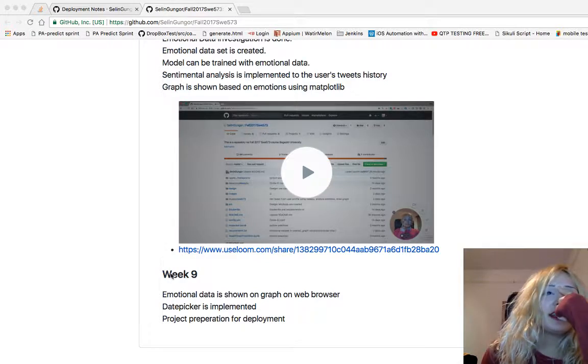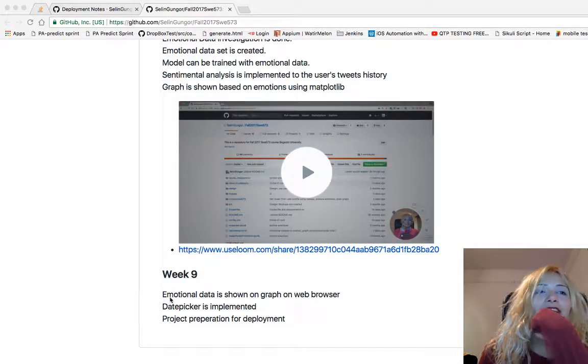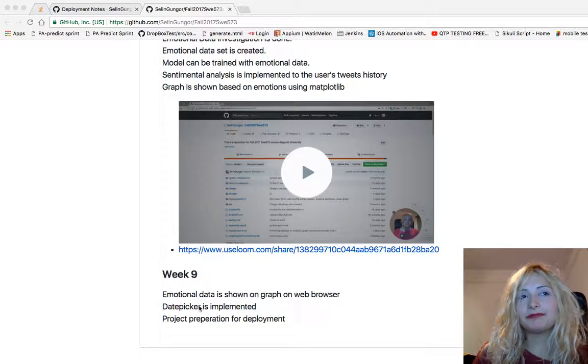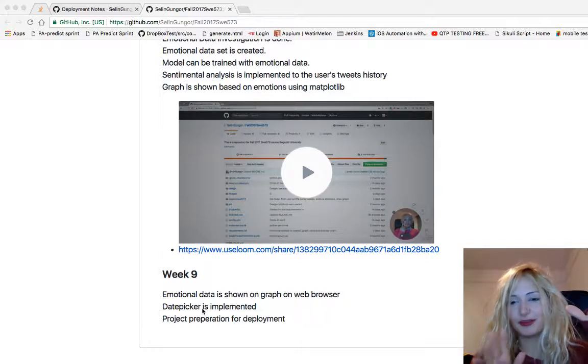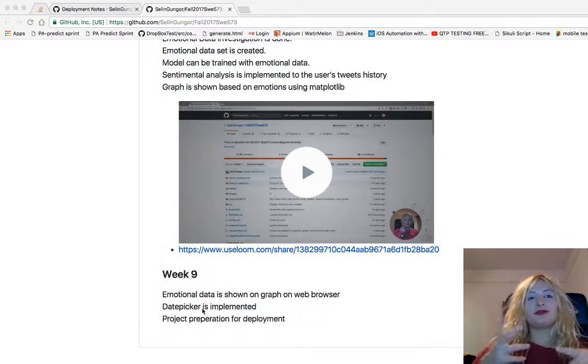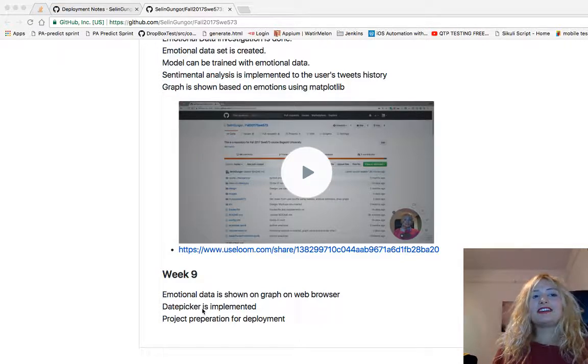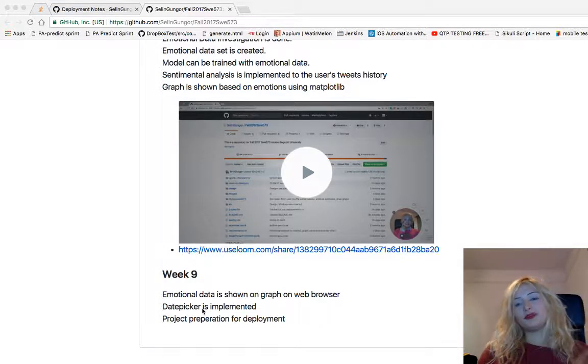This is Week 9, and I did some emotional analysis. Now emotional data can be shown on a graph in the web browser. This is what I worked on, and also the date picker, just date, not datetime. The date picker is implemented, and I did some preparation for deployment.